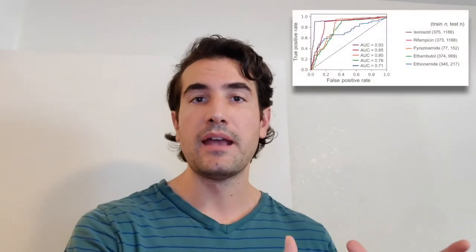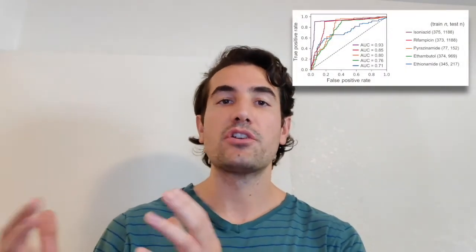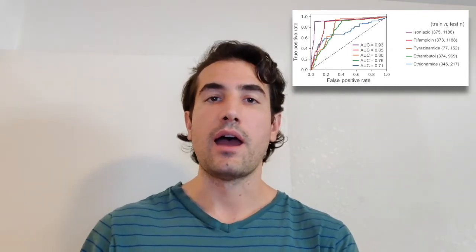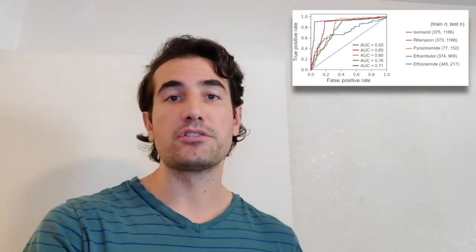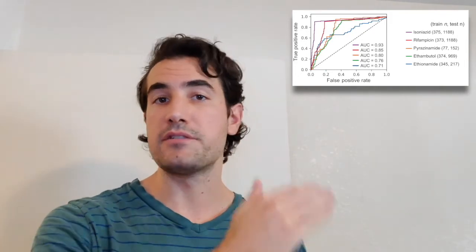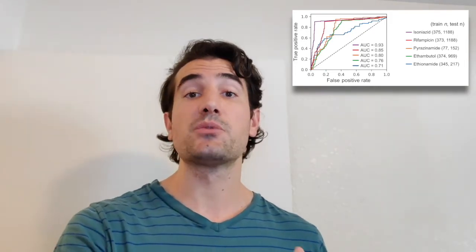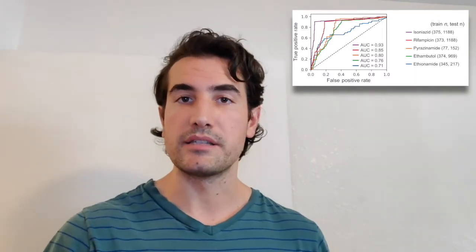For the second part of the results, we have the validation of the metabolic allele classifiers. Doing this was simple, straightforward, and very common to testing machine learning classifiers. We trained these metabolic allele classifiers on a training set and then held out a test set of a certain number of strains to see how well our machine learning classifier, the metabolic allele classifier, could perform on this held-out test set. You can see from the figure to the left that we performed this for a variety of different training sets for different antibiotics, with test sets ranging to about 1,200 for a couple of antibiotics, all the way down to about 200 for pyrazinamide.